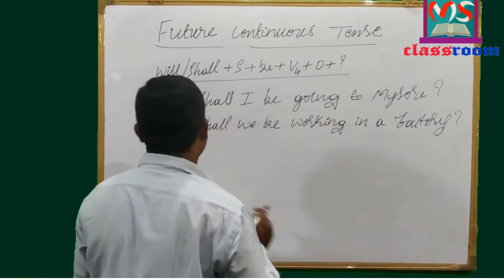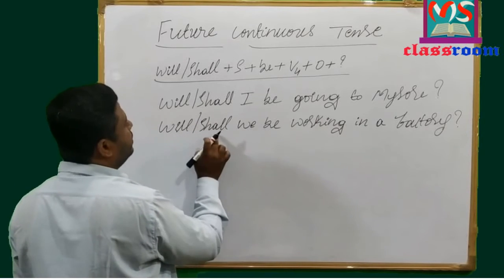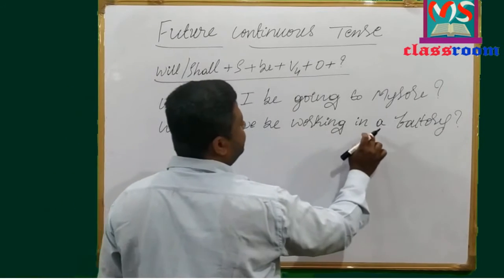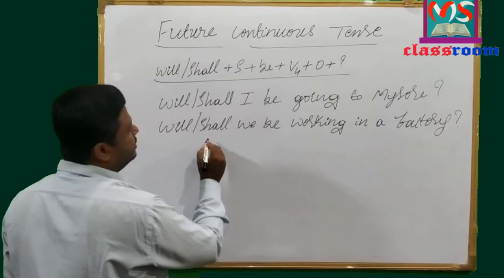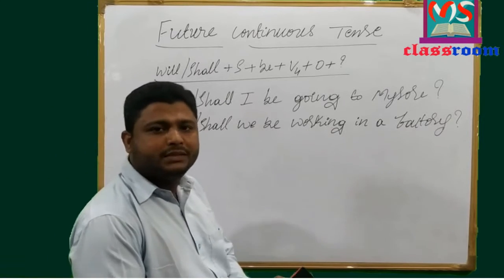Question mark. Will or shall. Here we also agree with both will or shall. Will we be working in a factory? Question mark. Or shall we be working in a factory? Now let us move to the third sentence.